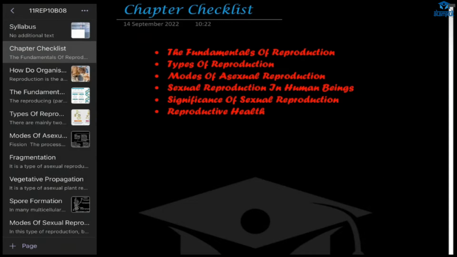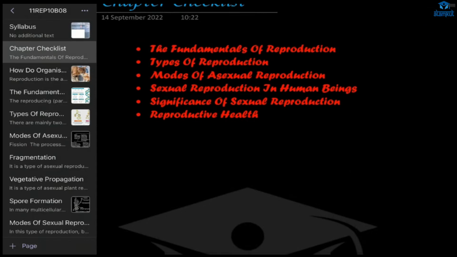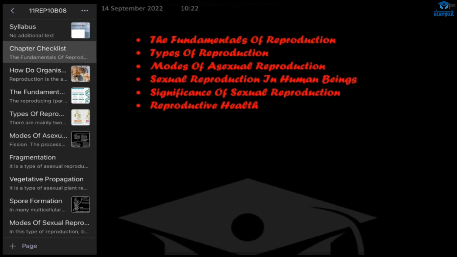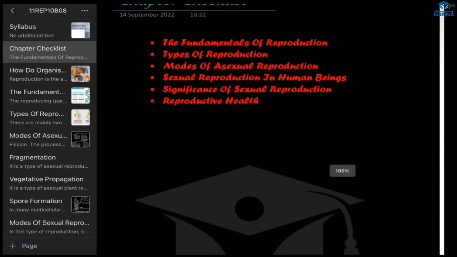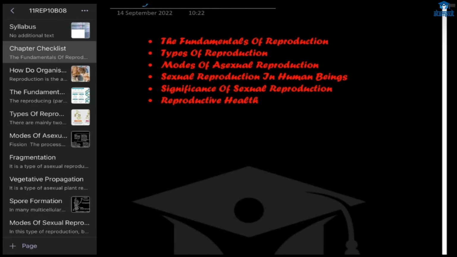We will talk about fundamentals of reproduction, then types of reproduction, right? The various types, various animals have various body designs, right? So the types of reproduction will be different for different organisms. Then modes of asexual reproduction, then sexual reproduction in human beings. Then we'll talk about the significance of sexual reproduction, then reproductive health, and we'll also talk about sexual reproduction in flowering plants.